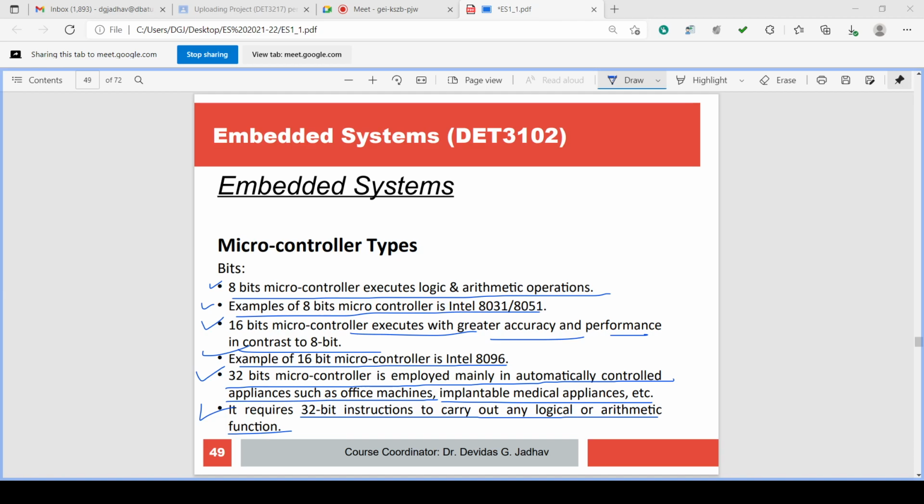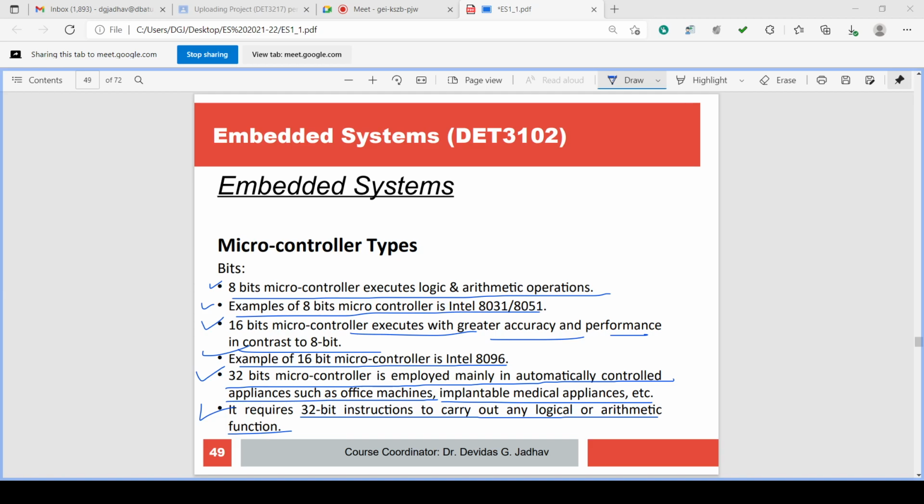So accuracy can be increased by increasing the number of bits. What increases? Resolution increases. What increases due to that? Accuracy increases. Is it correct?